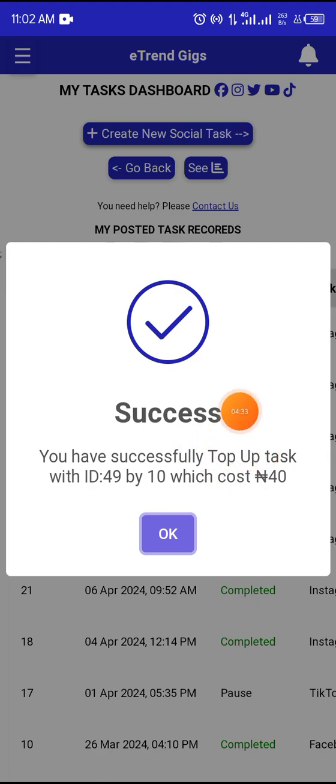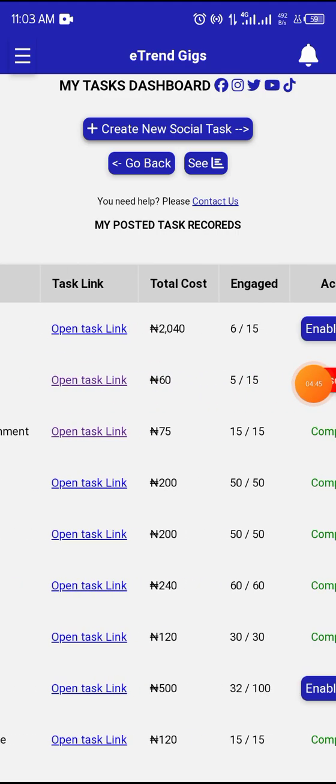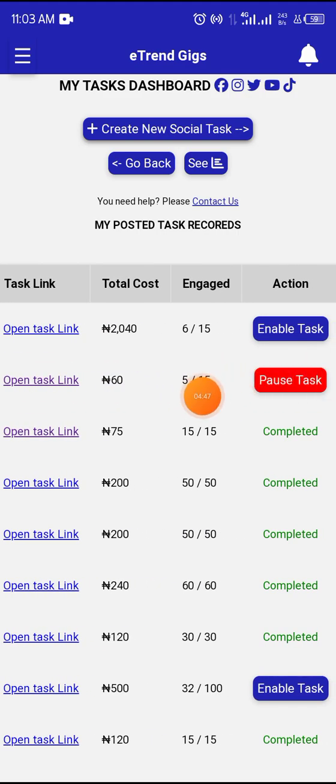So now let's check the status of this task. It was completed before. Let's check now. Okay, can you see now that the status has changed to ongoing, which means we have already had 5 before, this is now 15. So we want 15 and 5 already liked the post. Can you see the amazing feature of